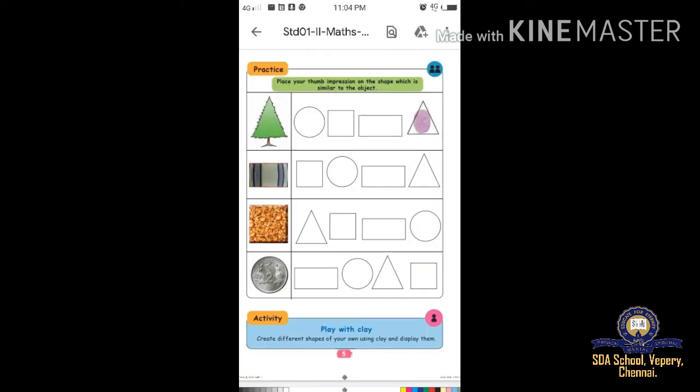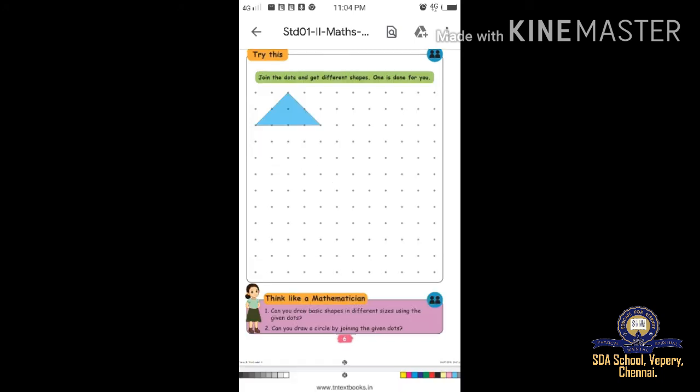Okay, shall we go to the next page? Page number 6. Join the dots and get different shapes. One is done for you.